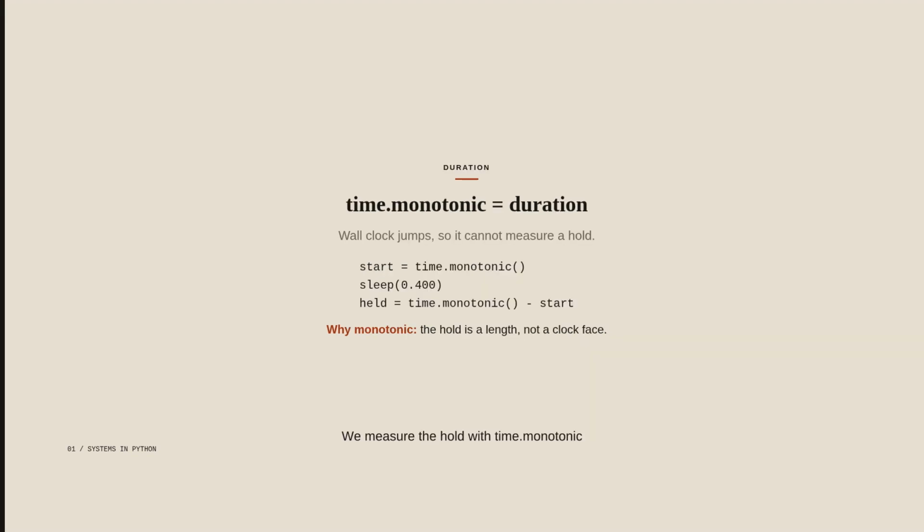We measure the hold with time, monotonic. Wall clocks jump when NTP steps, or a time zone changes. A monotonic clock only moves forward. 400 milliseconds is a duration, not a time of day. We subtract start from now, so the hold is a length of time.